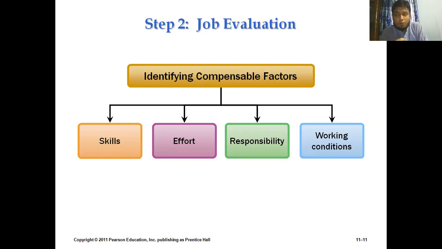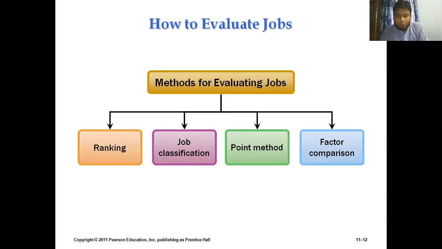So these sorts of attributes actually give us the sense of job evaluation. In job evaluation, we are trying to focus on the skills, the efforts, the responsibilities that he or she needs to perform, and finally, the conditions in which he or she needs to work. So these are the compensable factors that we are measuring for developing our compensation rate for that employee.